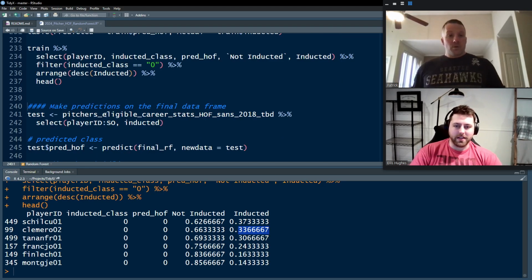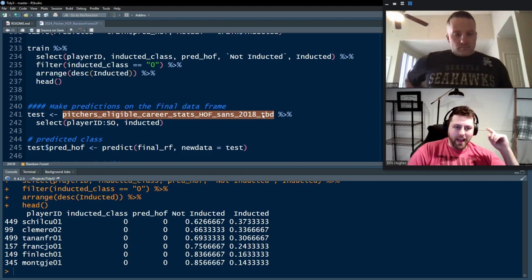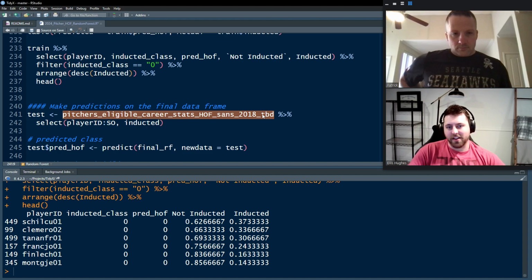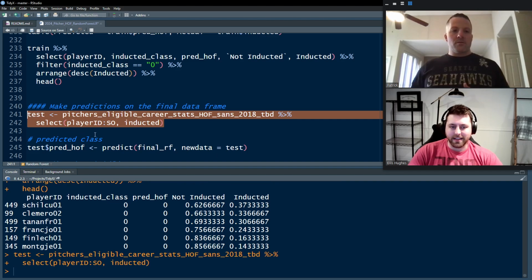So let's use this on our pitchers eligible career stats Hall of Fame Sans 2018 TBT. So the people that have been eligible for a few years now but have not gotten into the Hall of Fame for whatever reason. We're going to take that data set, select everything from player to SO, and grab the inducted column and call that test.